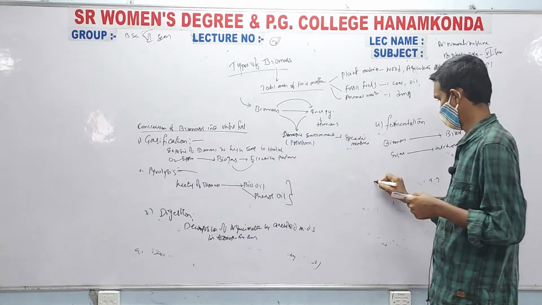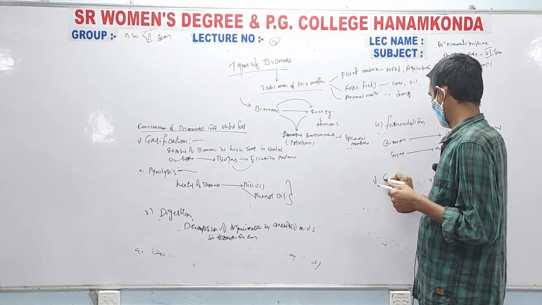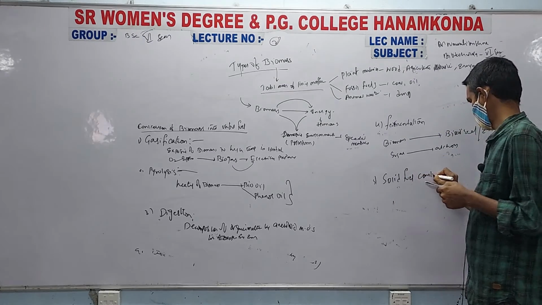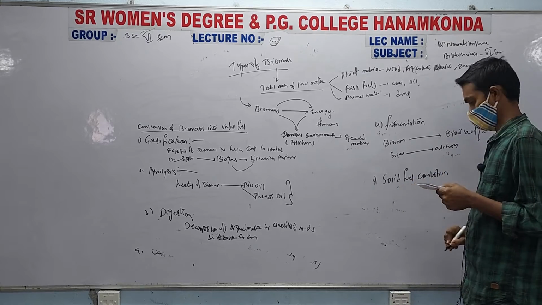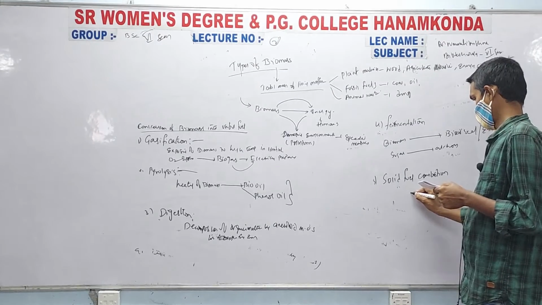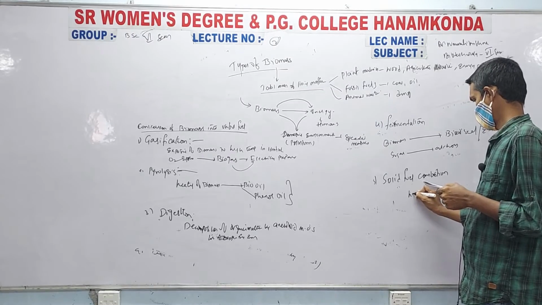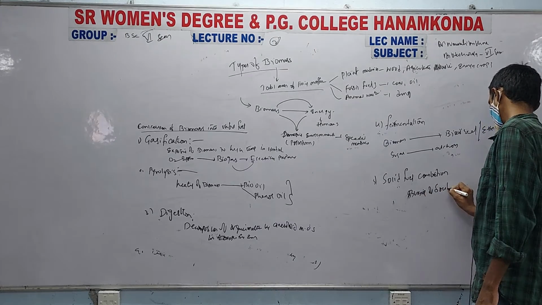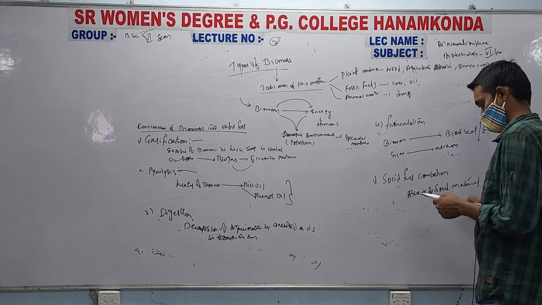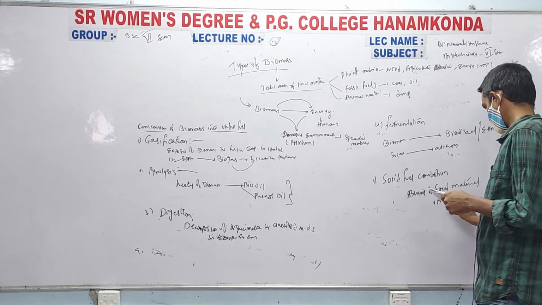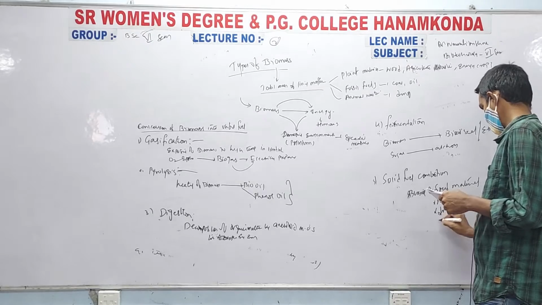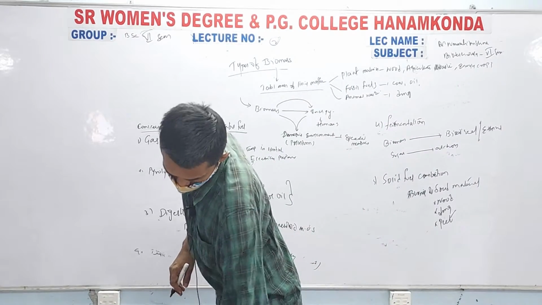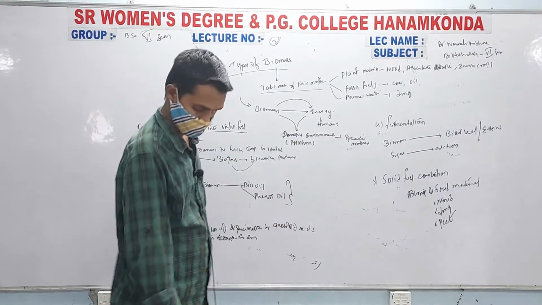That is fermentation. And next one is solid fuel combustion, which includes burning of solid material, which includes wood, dung and peat.